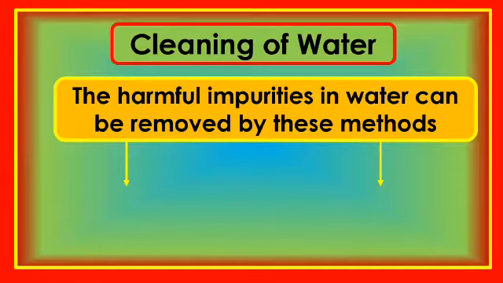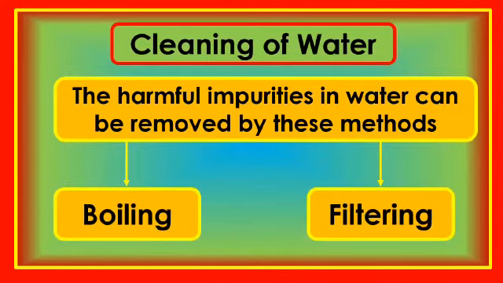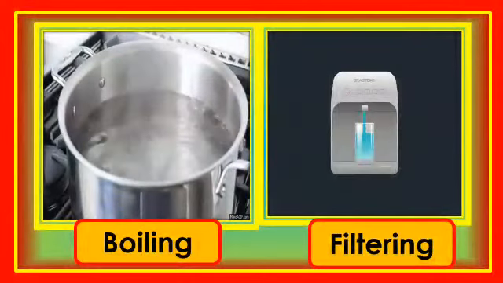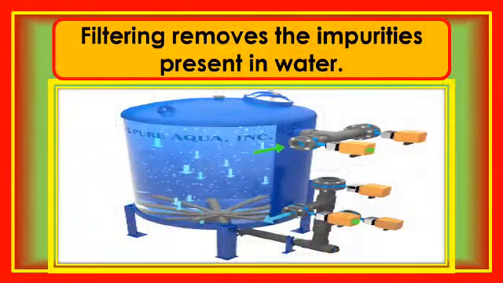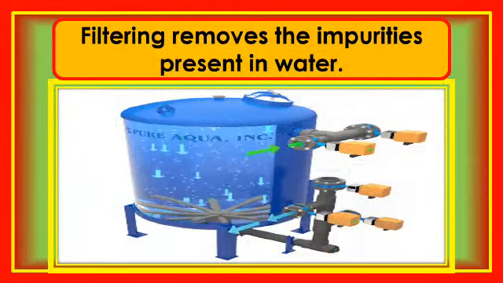Cleaning of water. The harmful impurities in water can be removed by these methods: boiling and filtering. So let's learn about these methods. Boiling water or filtering water using a water filter or water purifier are some of the methods to purify water. Filtering removes the impurities present in water.